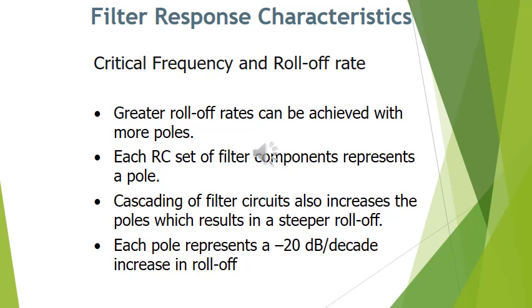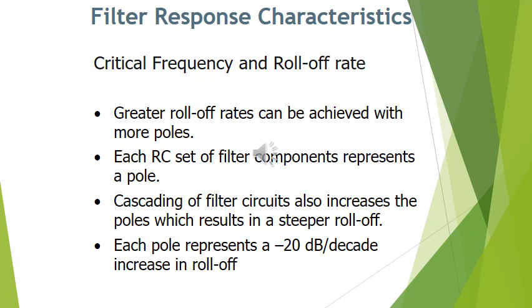The order of the filter is increased or decreased according to the RC components used in the filter. Every RC set of the filter creates a pole in the equation. A greater drop rate or roll-off rate for a response can be achieved if we add more poles in the system.